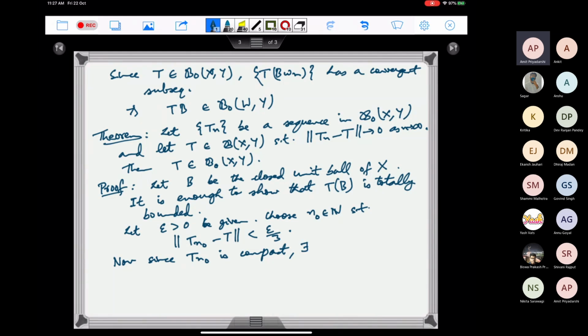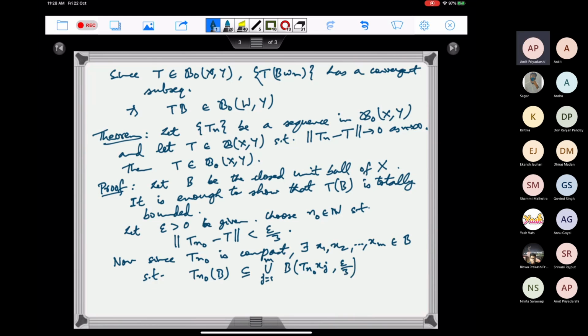So there exist x1, x2 up to say x_m belonging to this unit ball B such that T_n0 of B is contained in the union over j equal to 1 to m of the ball around T_n0 of x_j with radius epsilon by 3.